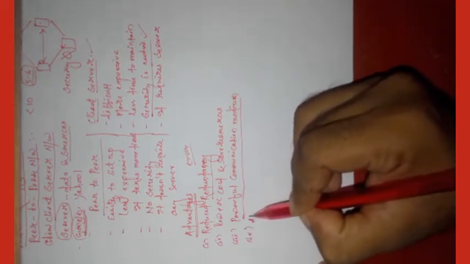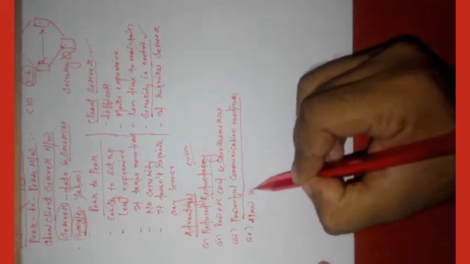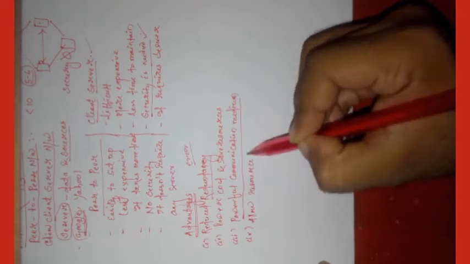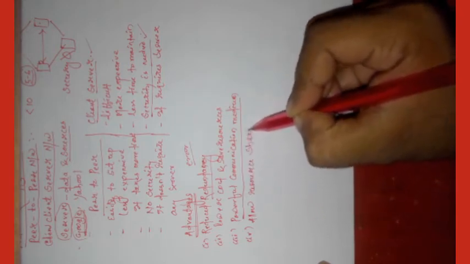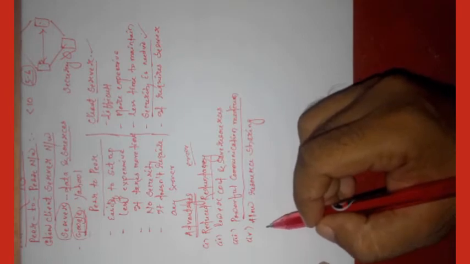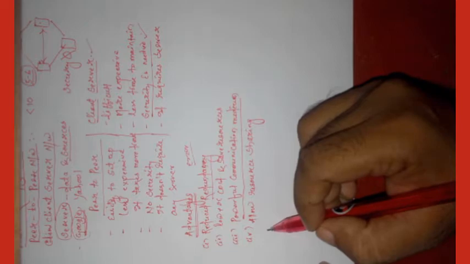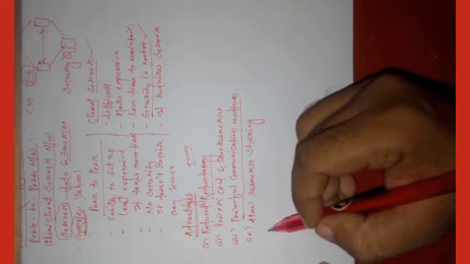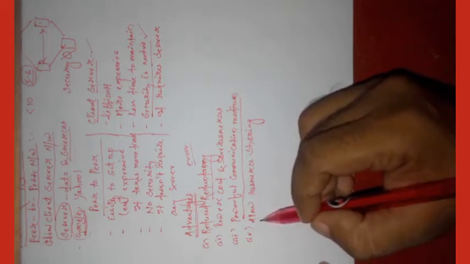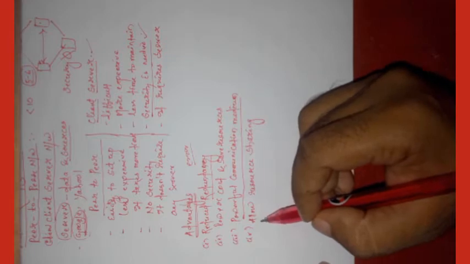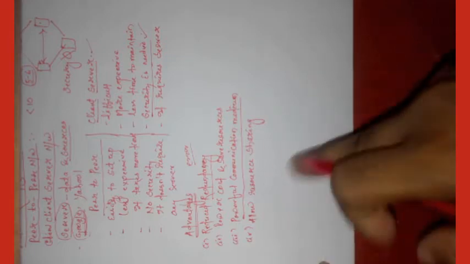Next, allow resource sharing. Suppose you want to share your video on YouTube. So network configuration is needed. If network configuration isn't there, you cannot be allowed to share your videos.